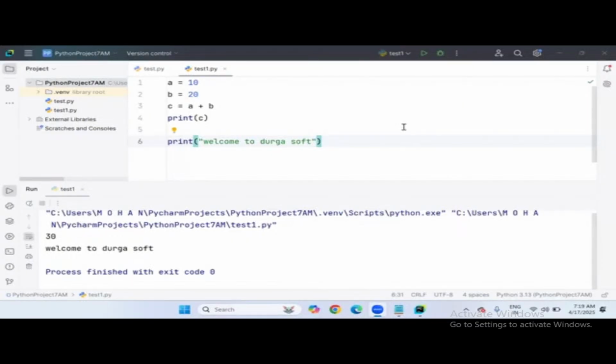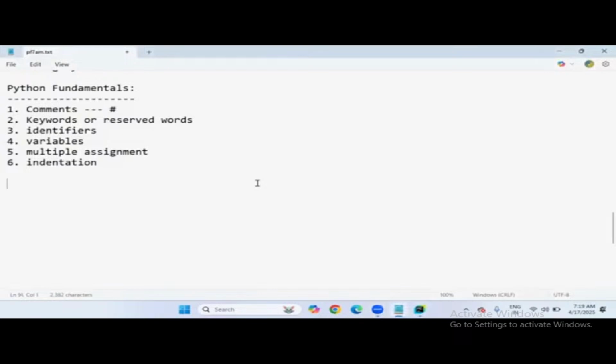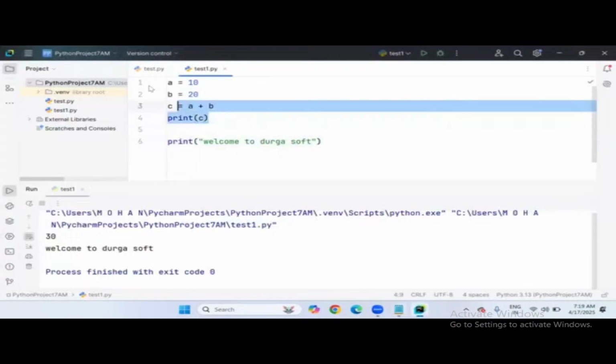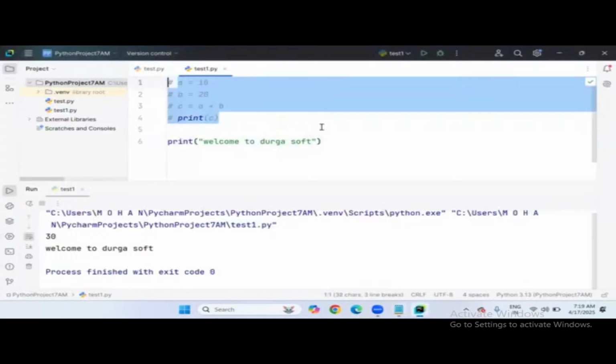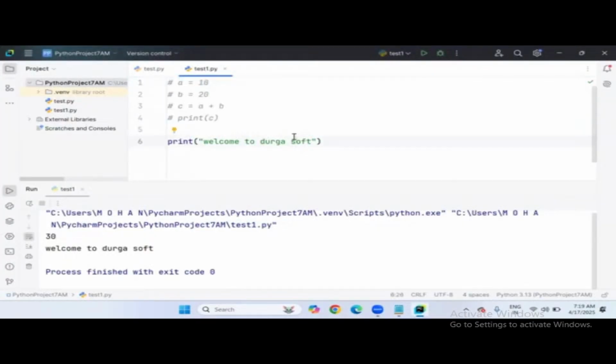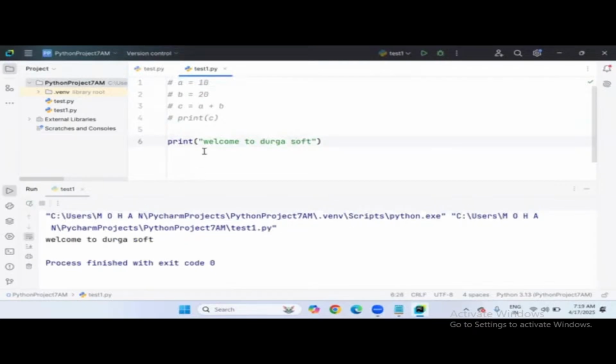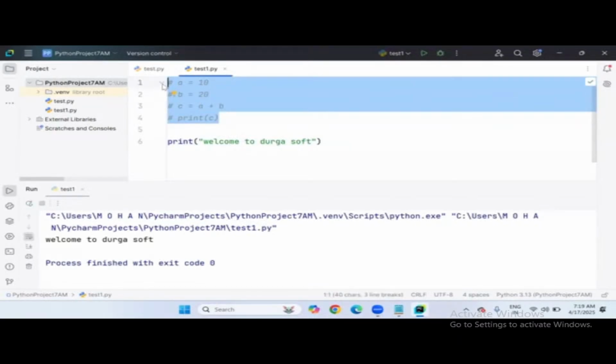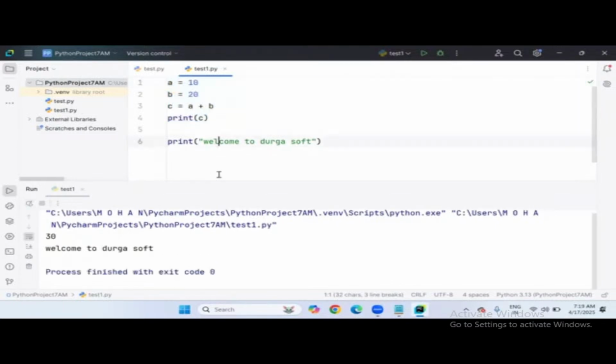Okay. So simply there is a shortcut key to give multiple comments: Ctrl plus forward slash. For example, I'm going to select all these lines, press Ctrl forward slash, and automatically all lines are commented. Now run this, we are getting only one line of execution, no result from this program. To uncomment, again reselect the lines you want to uncomment, Ctrl forward slash, uncomment. So this time it worked well.